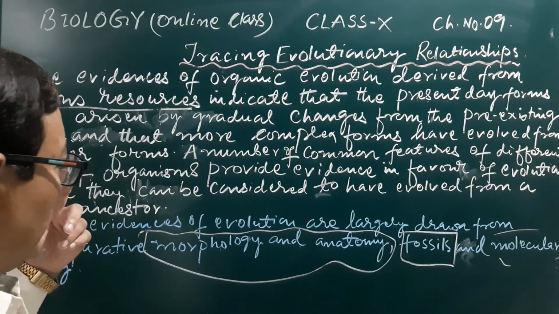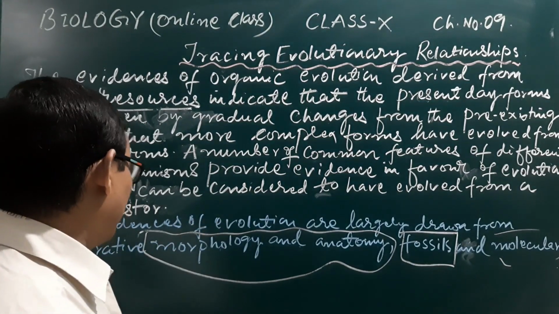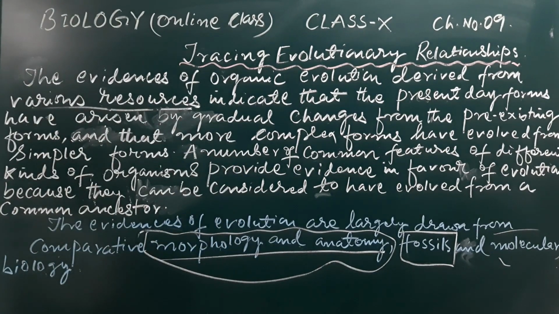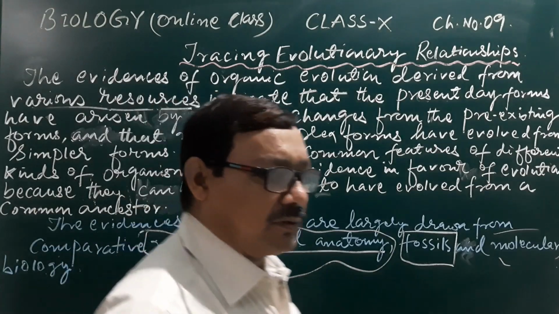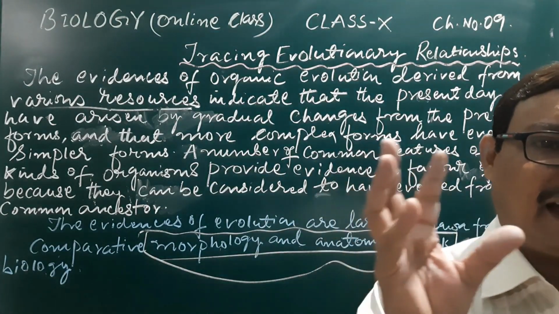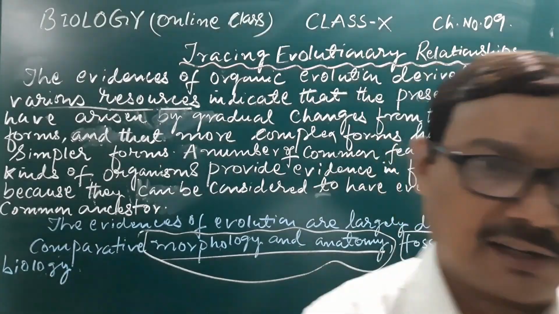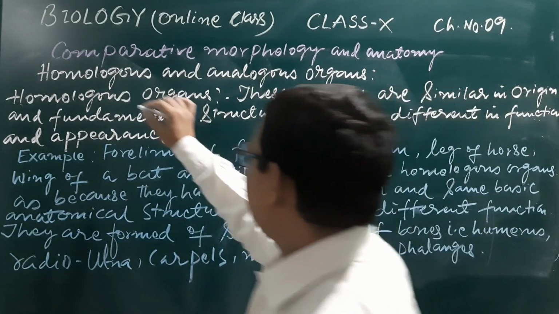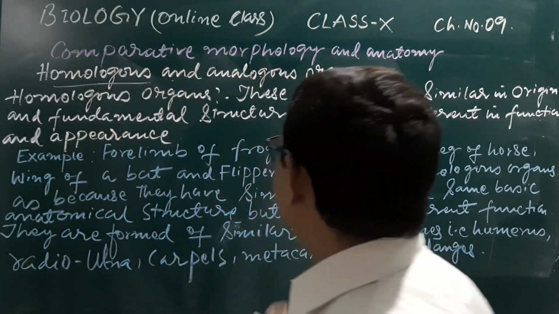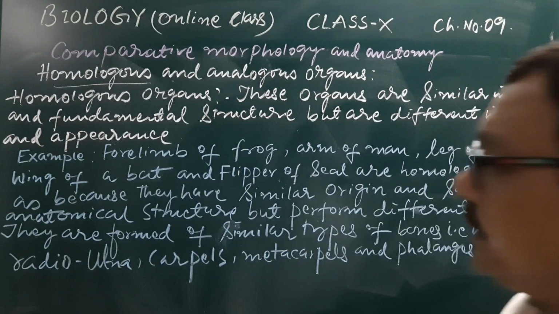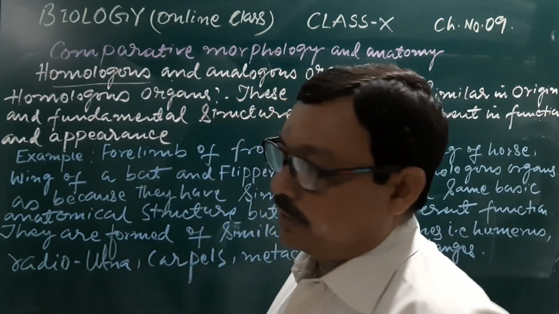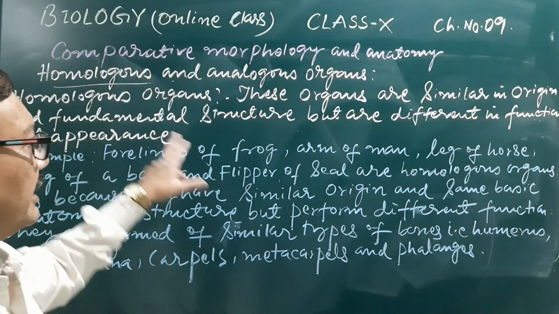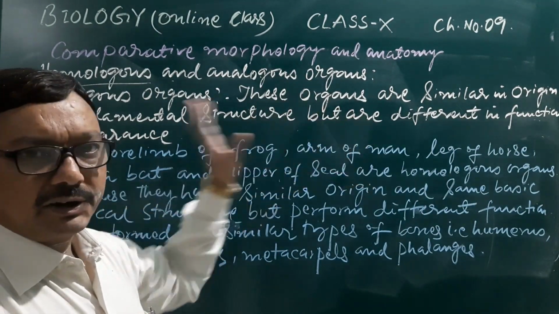Now we shall discuss the first point in this regard, that is the comparative study of morphology and anatomy, under which we will study the homologous and analogous organs categorically. Here is the comparative morphology and anatomy. From this part we will learn about the homologous and analogous organs according to the syllabus. Here is the definition of homologous organs. These organs are similar in origin and fundamental structure but are different in function.